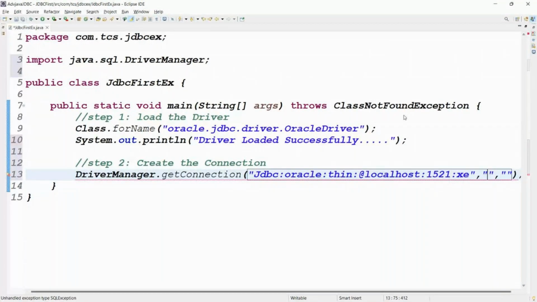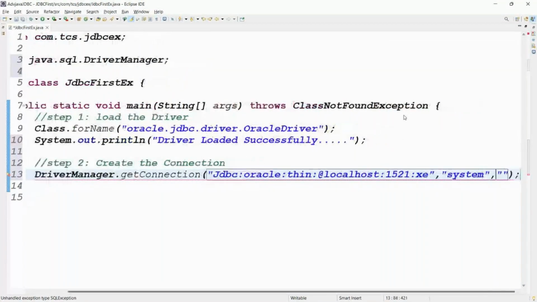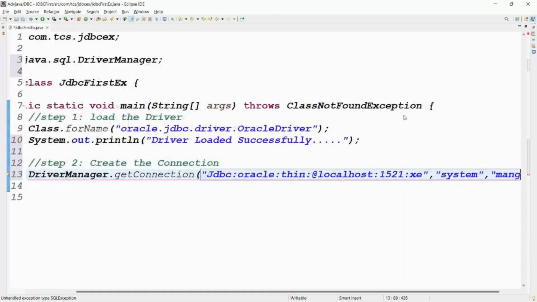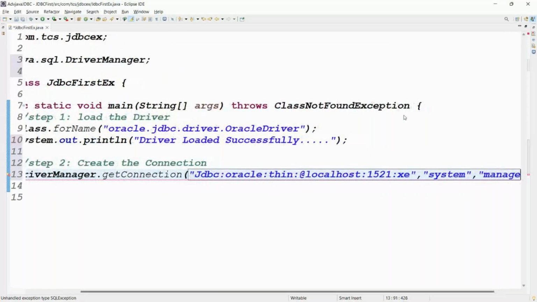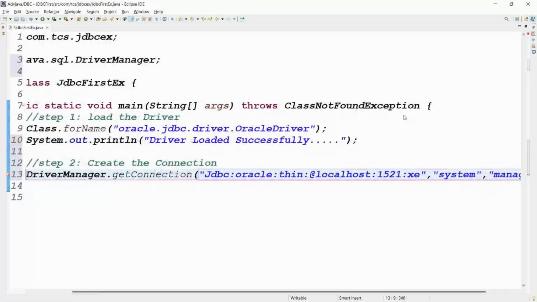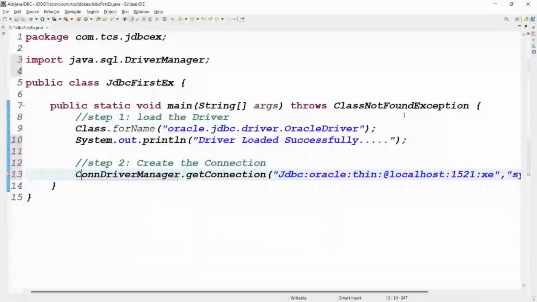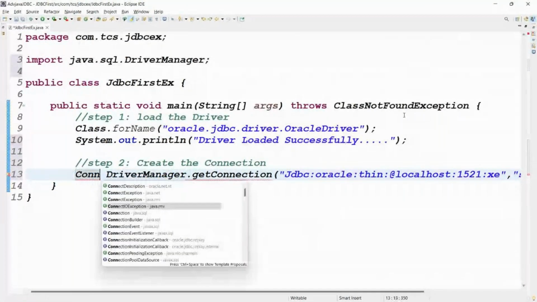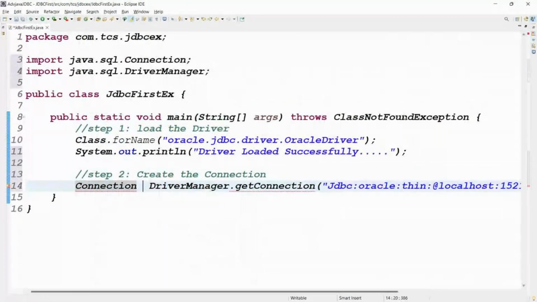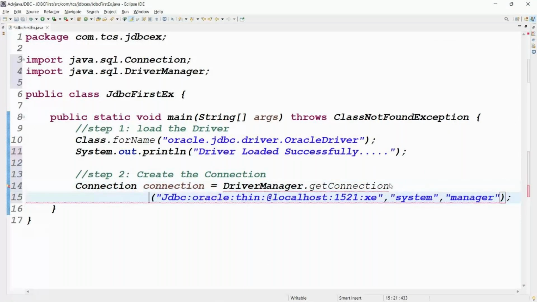The username, tell me, guys. Username is system. Password is what? Manager, right? Exactly. Its return type is what? What it returns means a Connection object, right? That's how you can make the connection. Connection equals DriverManager.getConnection. This is the data for that.